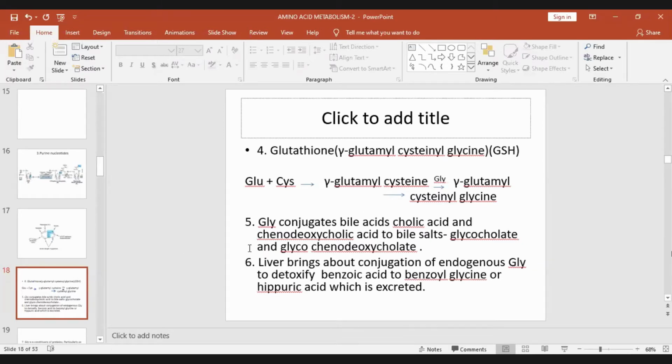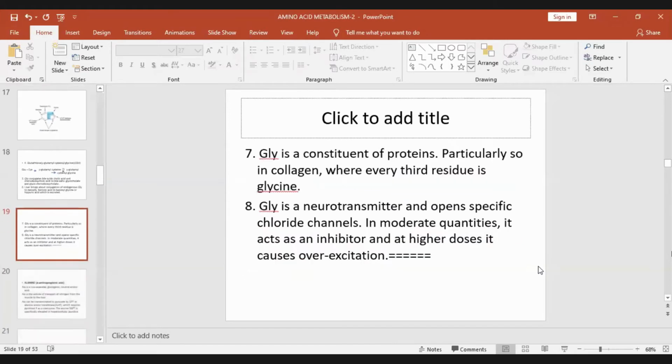Glycine conjugates bile acids to form glycocholic acid and glycochenodeoxycholic acid and their salts. The liver brings about conjugation of endogenous glycine to detoxify benzoic acid to form benzoyl glycine, or hippuric acid, which is excreted. This benzoic acid otherwise would be a toxic substance, so it is detoxified by being converted into hippuric acid, which is excreted in urine.